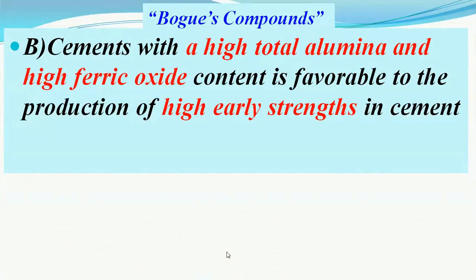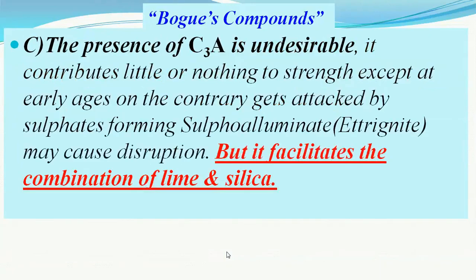The cement with high total alumina and high ferric oxide content is sometimes favorable to the production of high early strength properties. That is the rapid hardening cement. We will be discussing it later on.